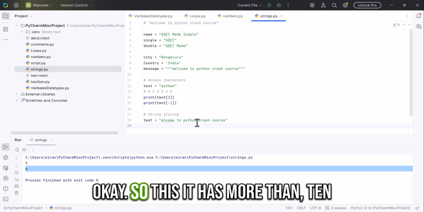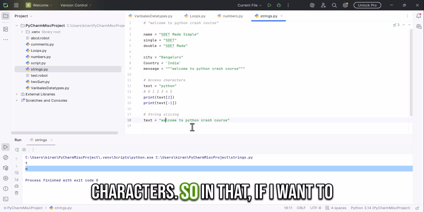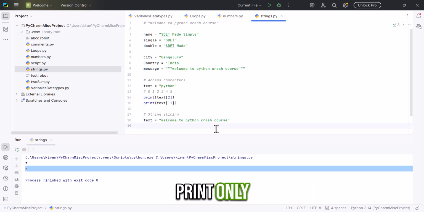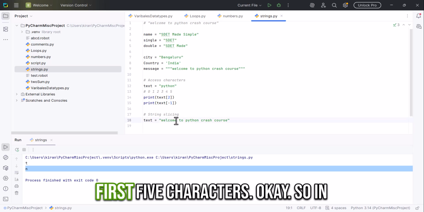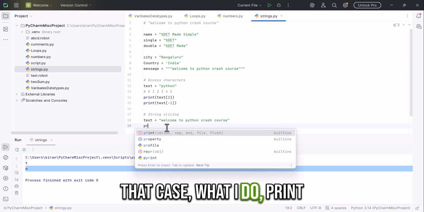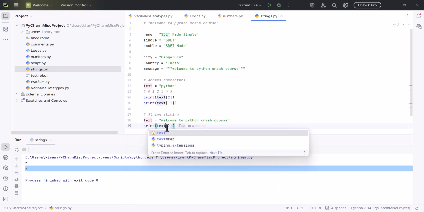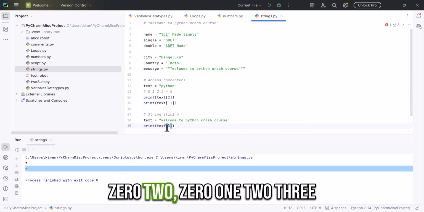It has more than 10 characters. If I want to print only the first 5 characters, what I do is print text 0 to 5, indexes 0 1 2.